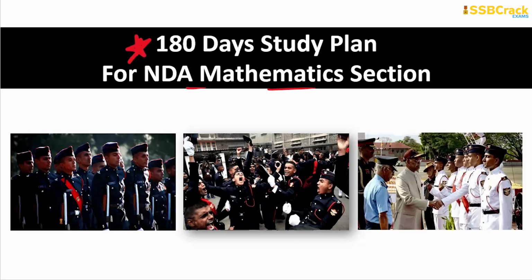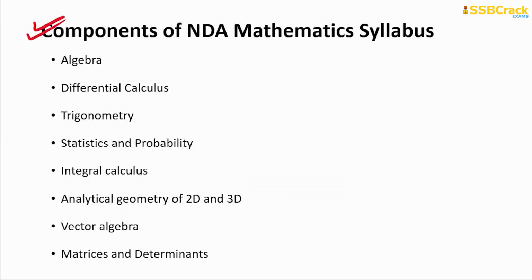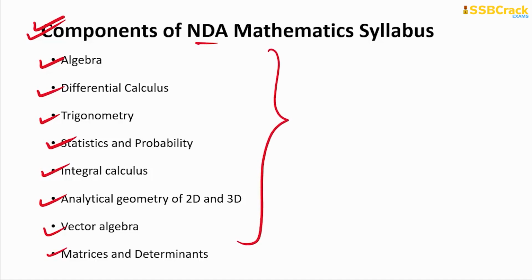So here we begin, very first, with the components of the NDA Mathematics syllabus. There are in all 8 components: algebra, differential calculus, trigonometry, statistics and probability, integral calculus, analytical geometry 2D and 3D, vector algebra, and matrices and determinants. These are the main topics under which there come subtopics that you shall prepare to score the maximum marks in the NDA Mathematics syllabus. We will be discussing all those subtopics as well, and how you can plan your study for them.